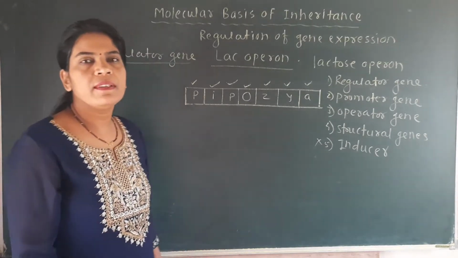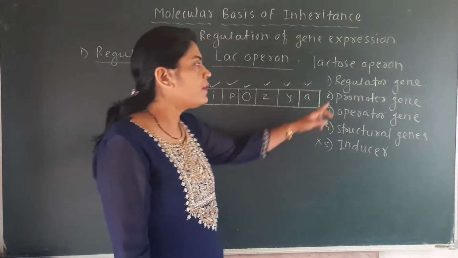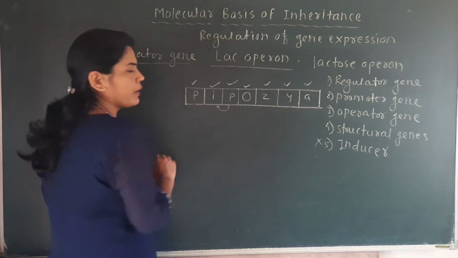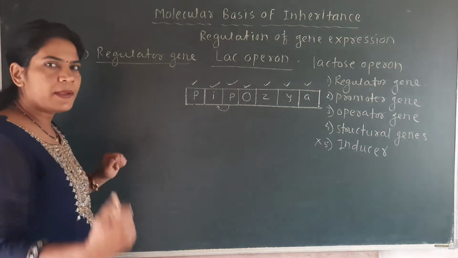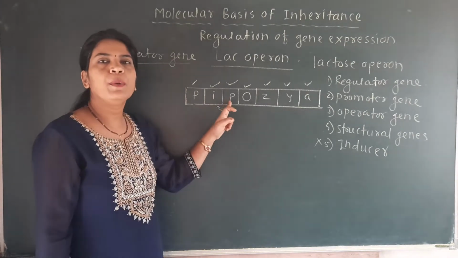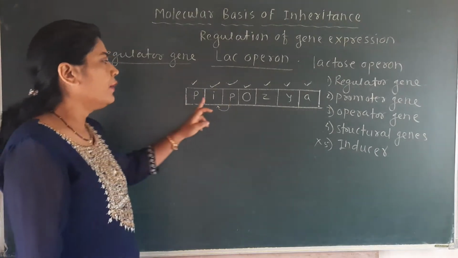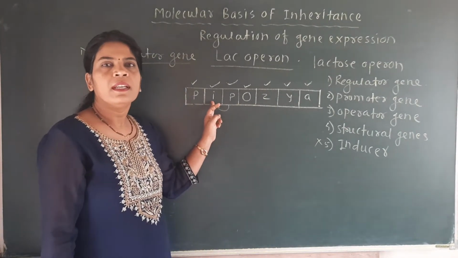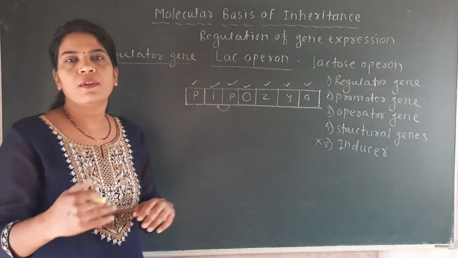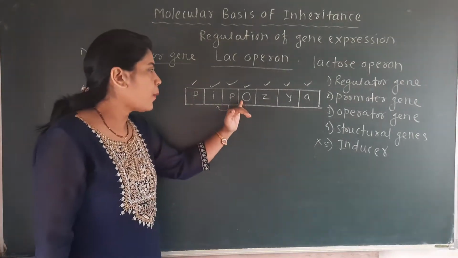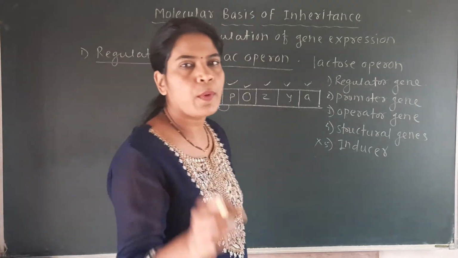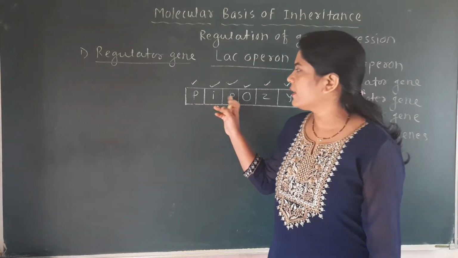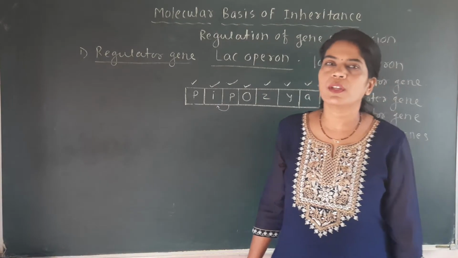How is it? So first we will see the position of this regulator gene. This regulator is present near the promoter region. Okay, it is present near the promoter, or we may say that this regulator gene is present before the promoter region. It is not present near the operator or near the structural gene. So the first point is very clear: this regulator gene is present before the promoter region, or we may say it is present in between these two promoter regions.